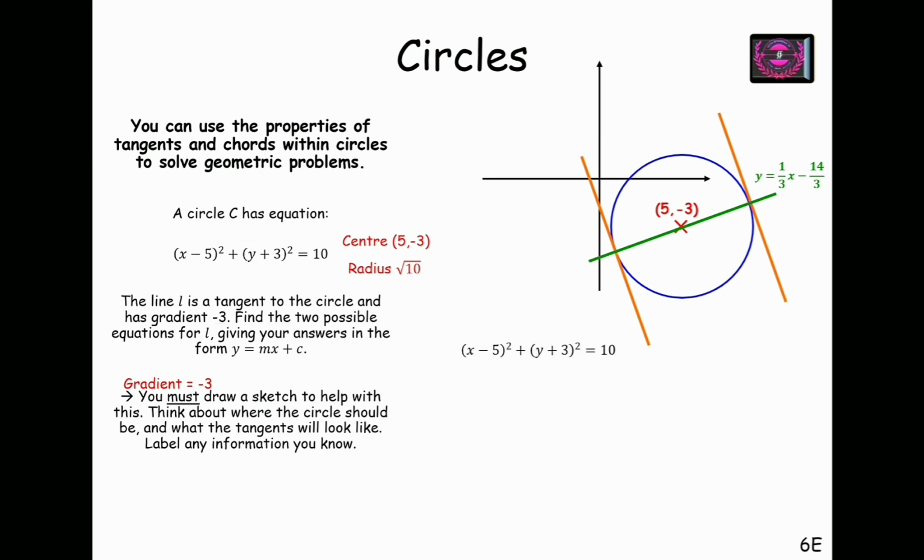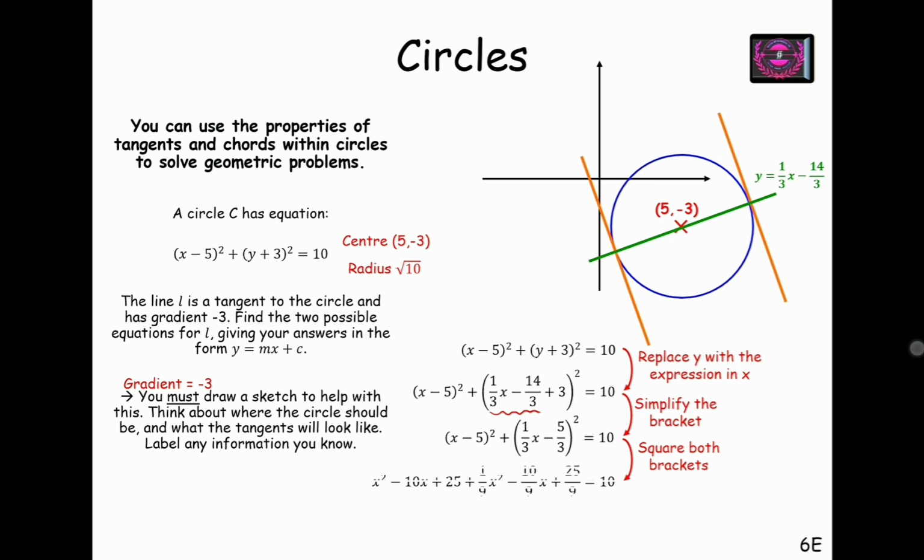So upon solving these two, see, I have substituted the value of y from the diameter, 1 by 3 x minus 14 by 3. And upon simplifying, I have a quadratic equation.